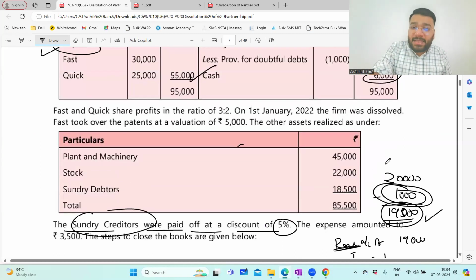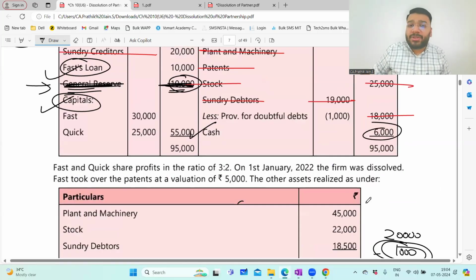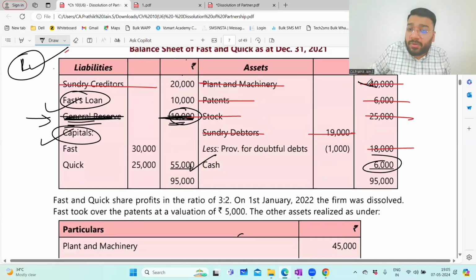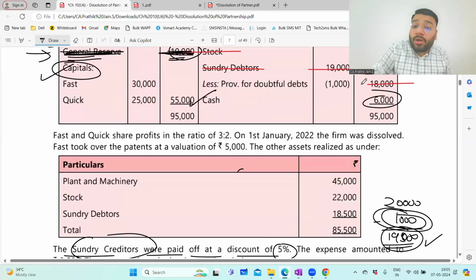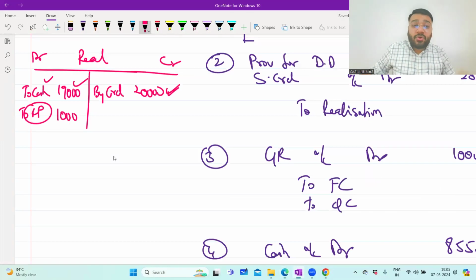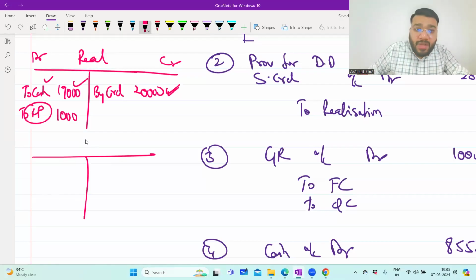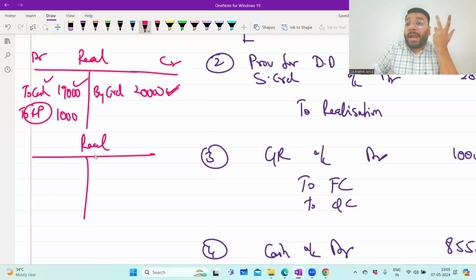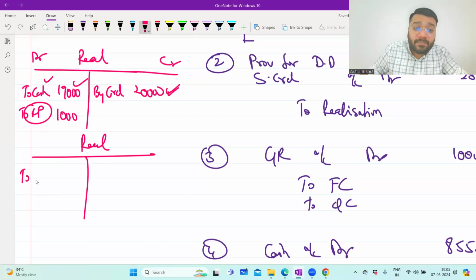Now, one more thing I'll explain. For plant and machinery, what is its worth in the book? 40,000. How much money did you get? 45,000. So when I prepared the realization account, now I'm focusing on plant and machinery. In the realization account, how much did you transfer? To plant and machinery, 40,000 you transferred.